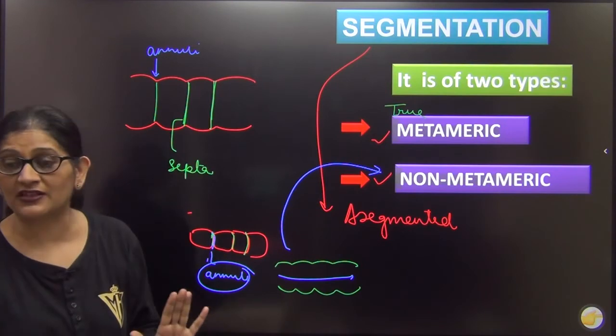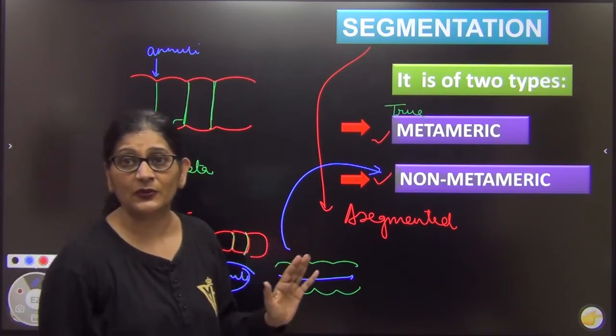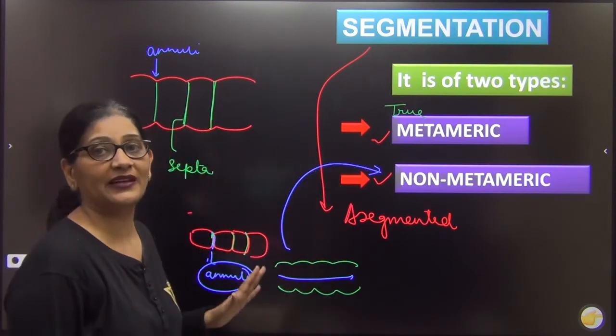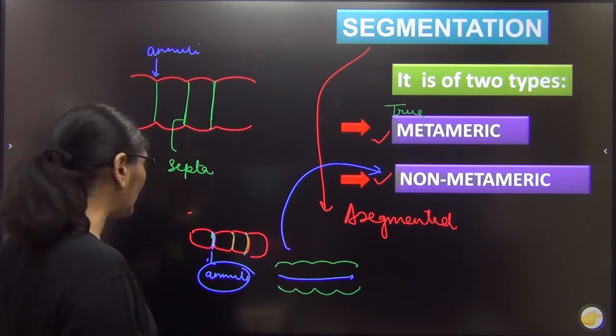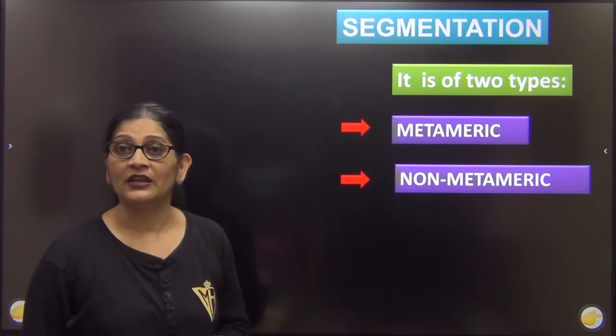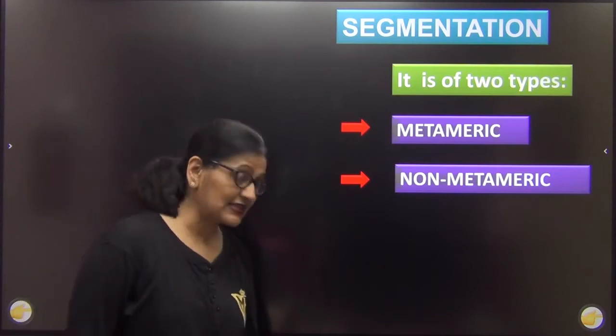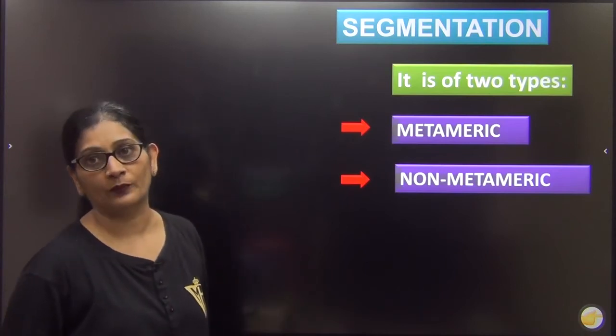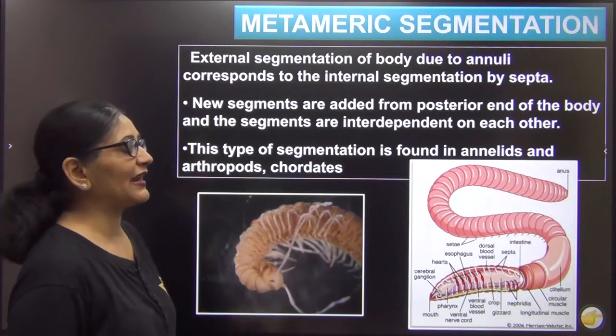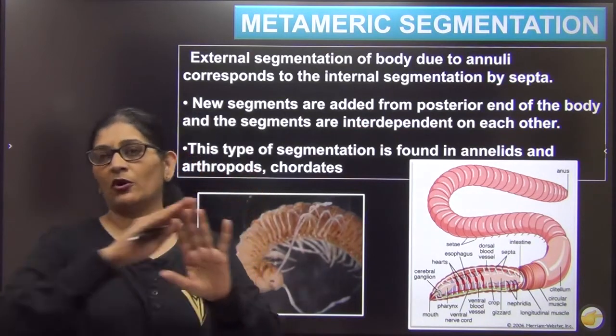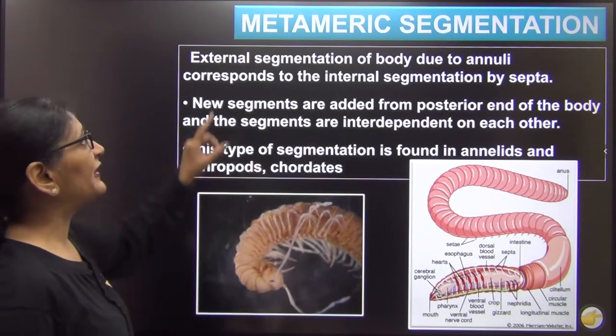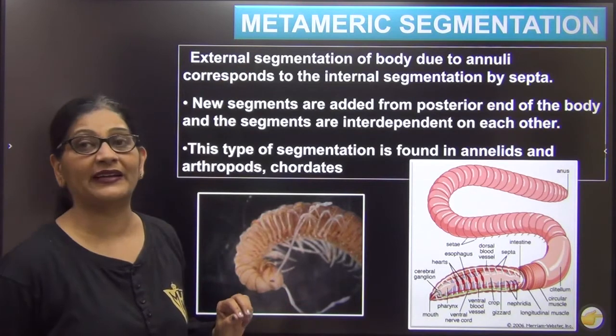ये तो main difference आपको बता दिए. The main difference between metameric and non-metameric segmentation. Now listen, there are other differences as well, right? What are those other differences? As I teach you, I will let you know. So basically, animals can be of three types. Either their body is not segmented, or if it is segmented, some of them the body is metameric segmented.